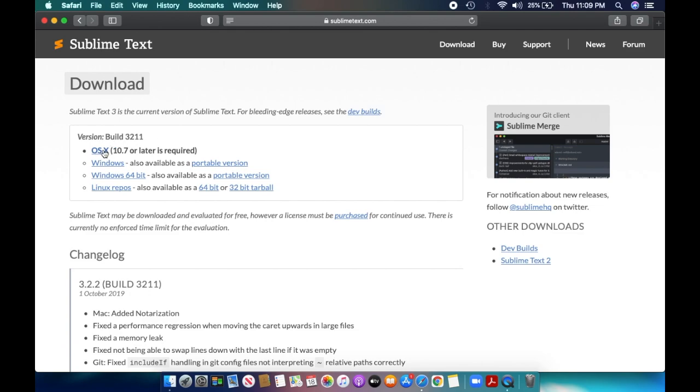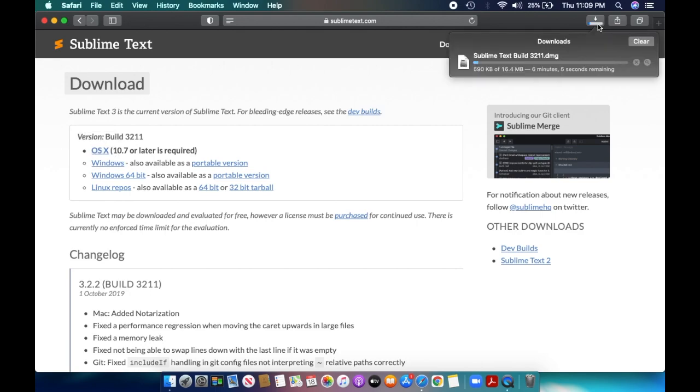Alright, so in here you can notice that the first operating system is OS X. And let's click on it. And it's downloading. It may take some time to download. It depends on the speed of your internet connection. The faster the connection, the faster the files will be downloaded.